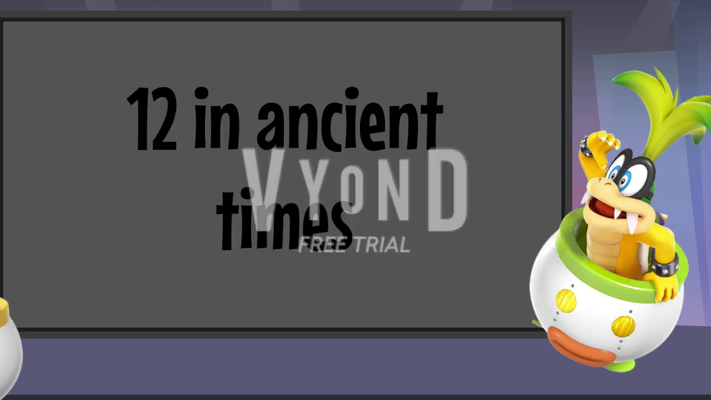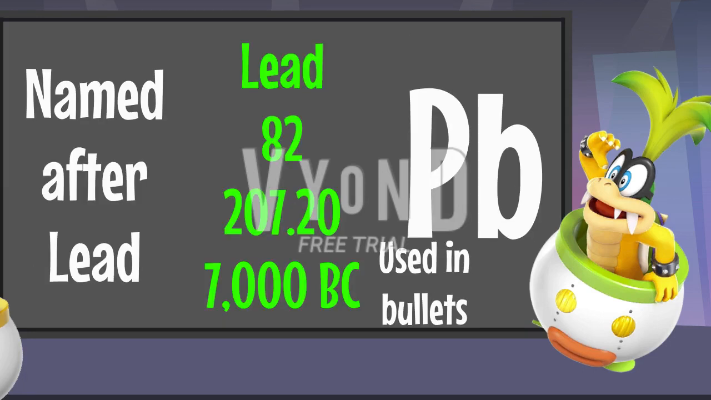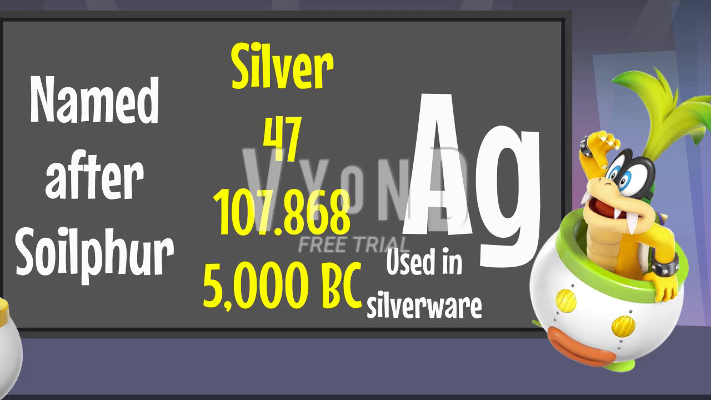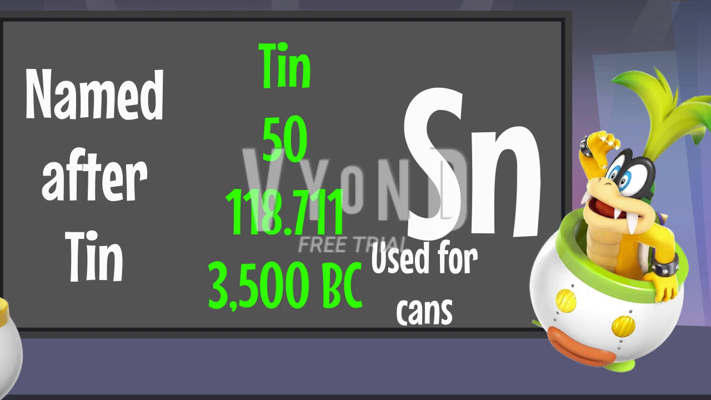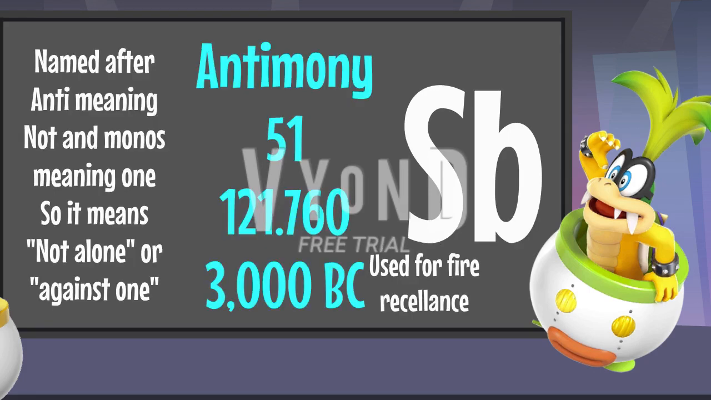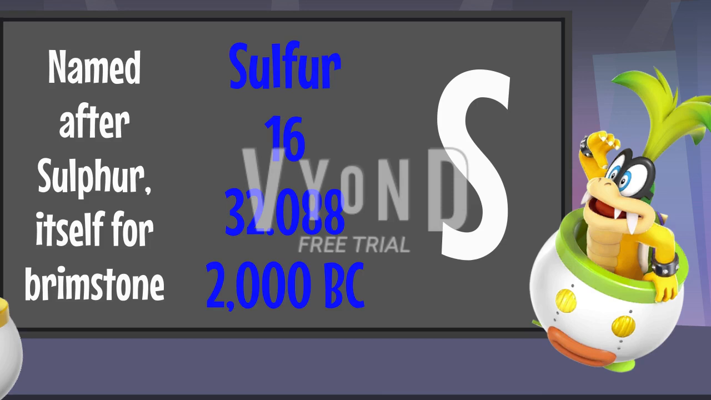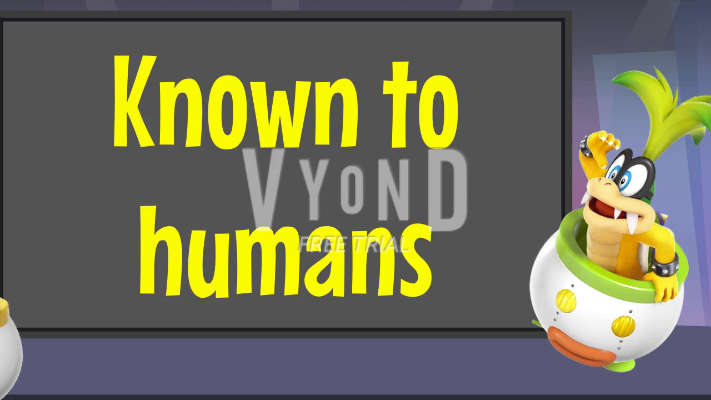There are 12 ancient elements. 9000 BC, copper. 7000 BC, lead. 6000 BC, gold. 5000 BC, silver and iron. 3750 BC, carbon. 3500 BC, tin. 3000 BC, antimony. 2500 BC, arsenic. 2000 BC, sulfur and mercury. 1000 BC, zinc. All of the ancient elements have been known to humans.